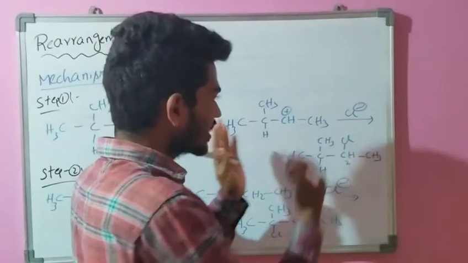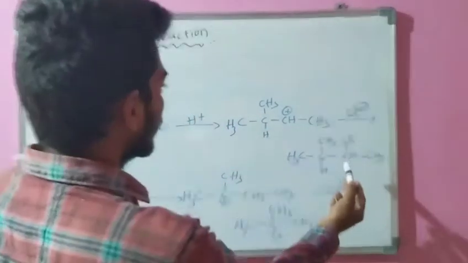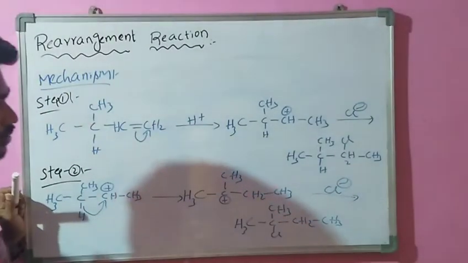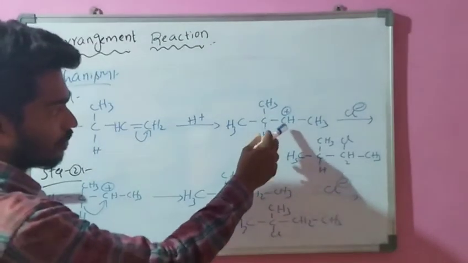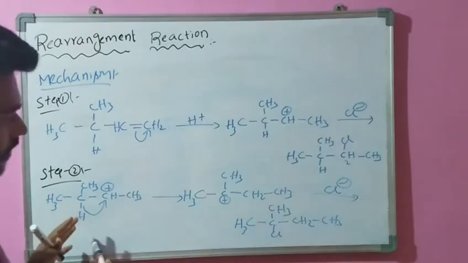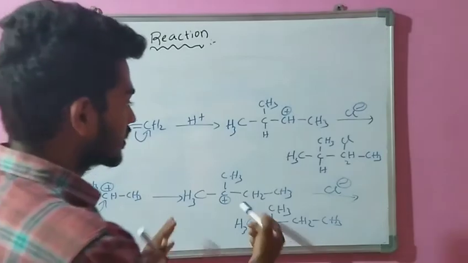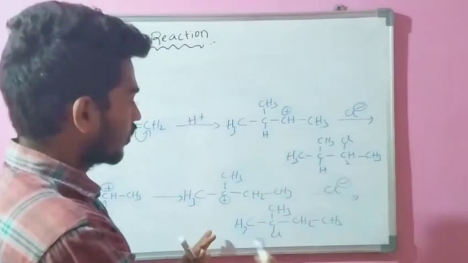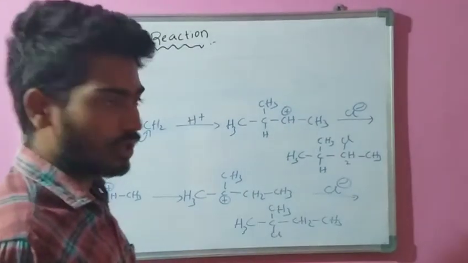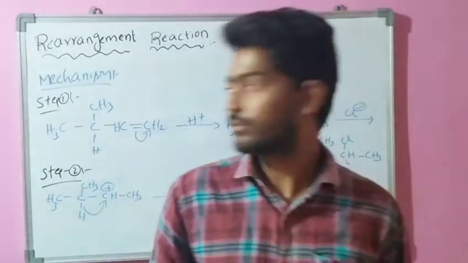This is treated with chloride ion and forms one product, 2-chloro-3-methyl butane. In the second step, the carbocation is rearranged to a different carbocation, which is treated with chloride ion and forms another product, 2-chloro-2-methyl butane. This is the mechanism of the Wagner-Meerwein rearrangement reaction.